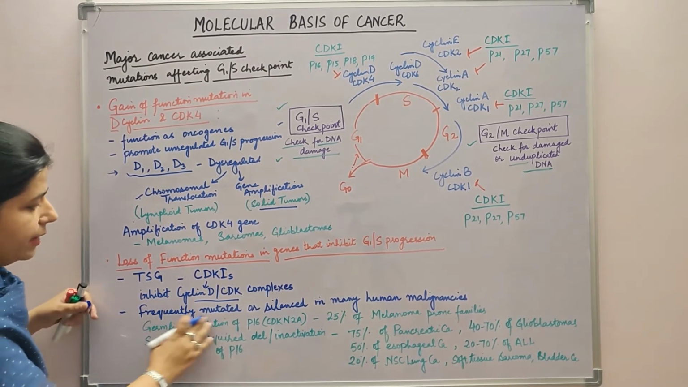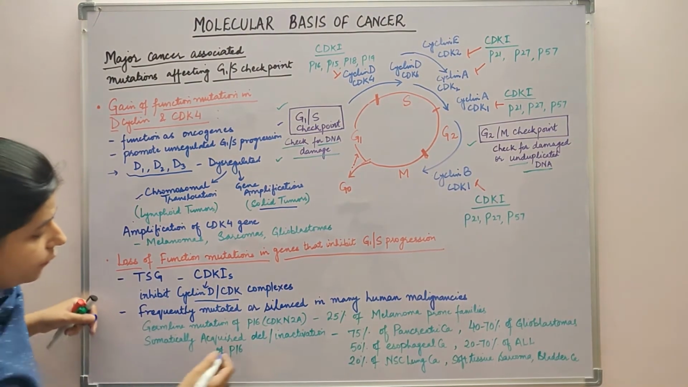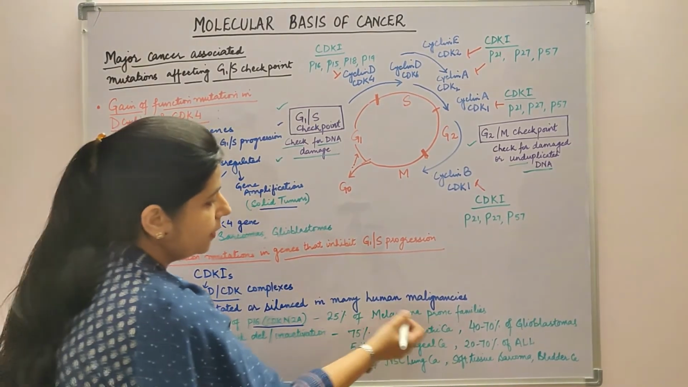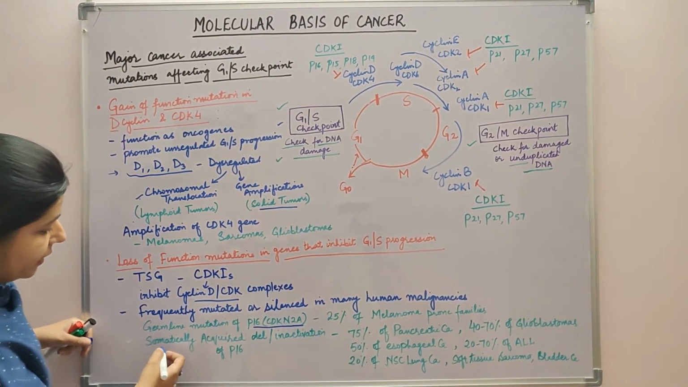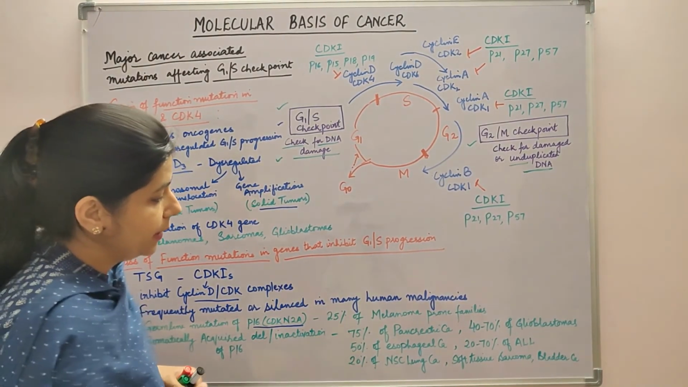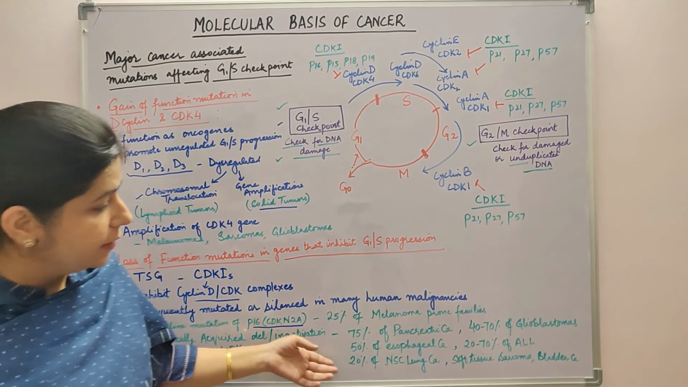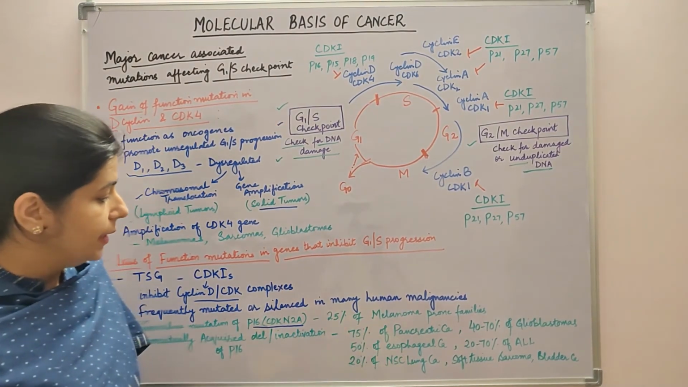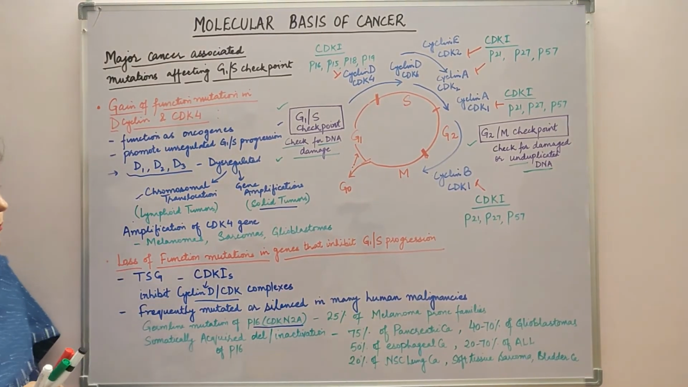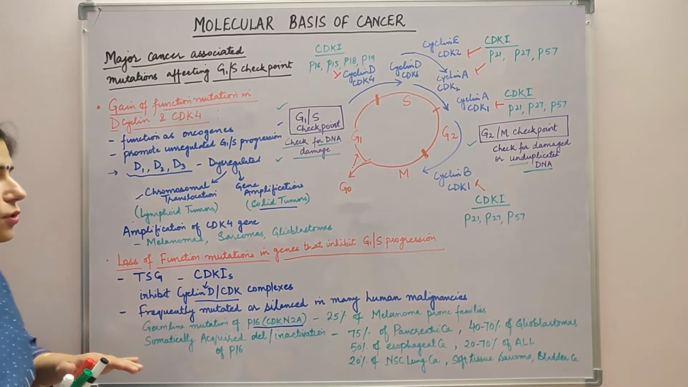So these are frequently mutated or silenced in many human malignancies. Germline mutation of P16, which is CDKN2A, is seen in 25% of melanoma prone families. Somatically acquired deletion or inactivation of P16 is seen in 75% of pancreatic cancers, 40 to 70% of glioblastomas, 50% of esophageal cancers, 20 to 70% of ALL, 20% of non-small cell lung carcinomas, soft tissue sarcomas, and bladder cancers. So these CDK inhibitors are acting as tumor suppressor genes.